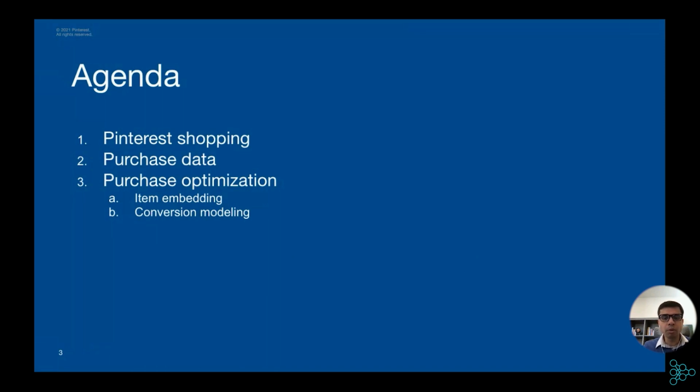The agenda of my talk is as follows. We'll have an introduction of Pinterest shopping and the purchase data we are using for optimization. And then we'll dig deeper into how we are doing purchase optimization using techniques like item embedding and conversion modeling.